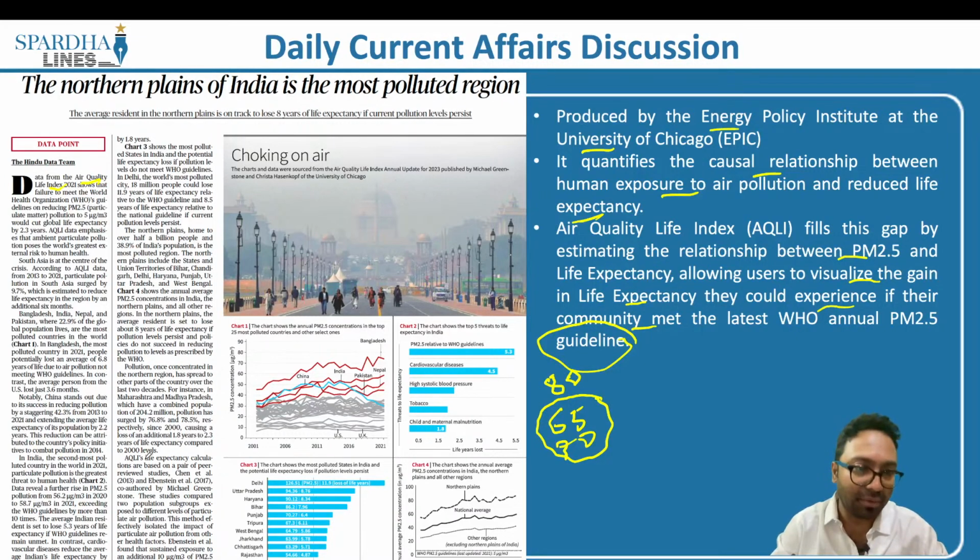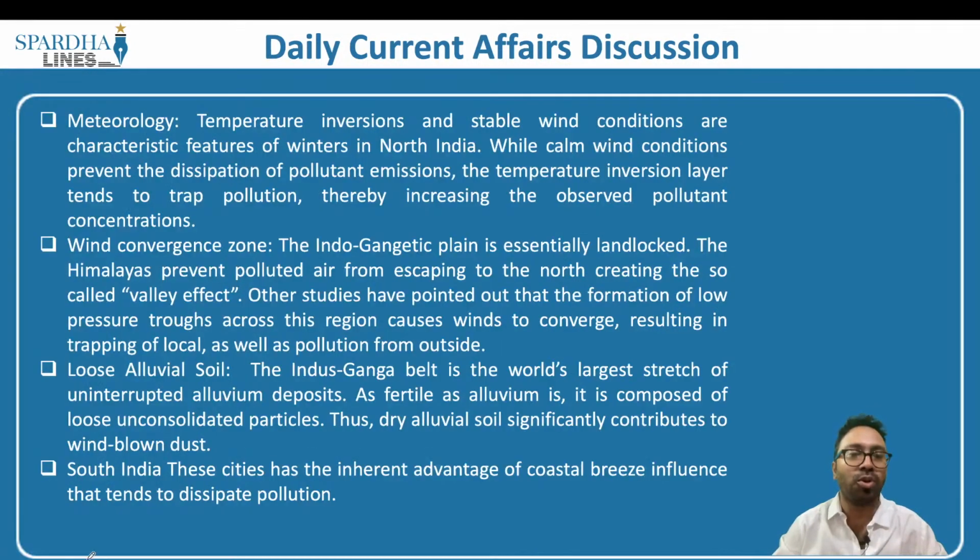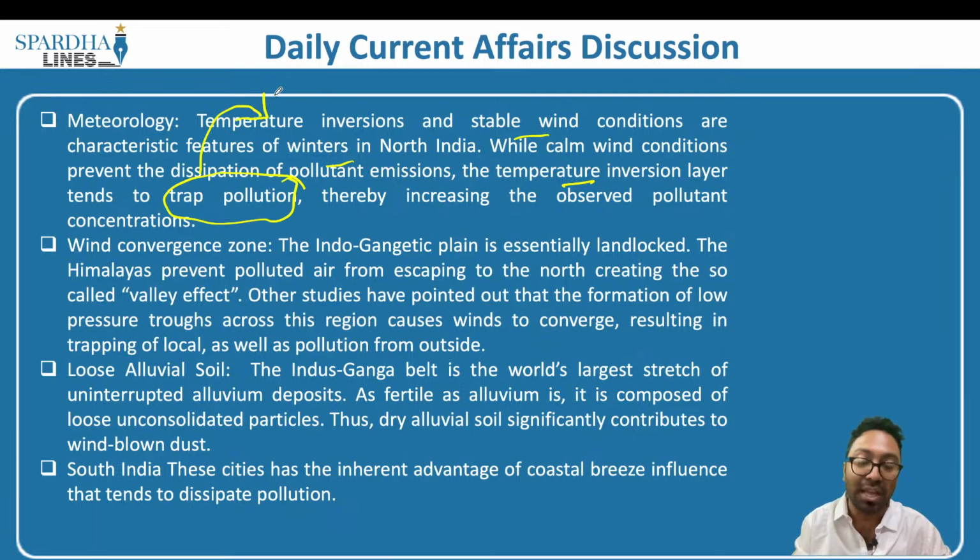The second parameter that we have to look at is why the northern Indian plains are witnessing more pollution. That is because of the meteorology. Temperature inversions and stable wind conditions are characteristic features of winters in North India. While calm wind conditions prevent the dissipation of pollutant emissions, the temperature inversion layer tends to trap the pollution. The second point is that the Indo-Gangetic plain is essentially landlocked. This is also called the continental climate.